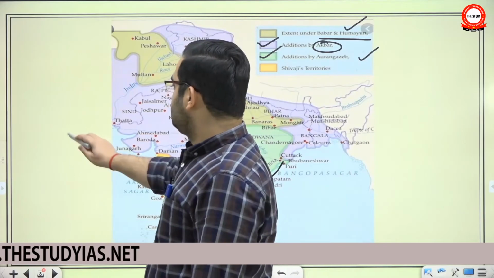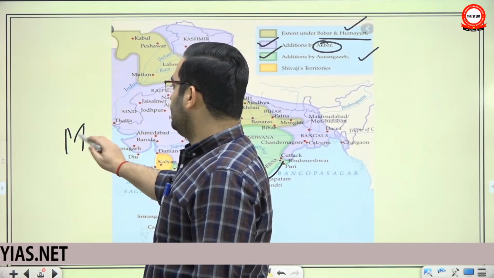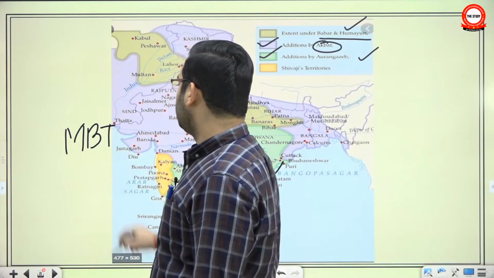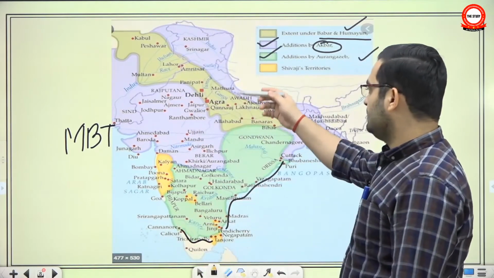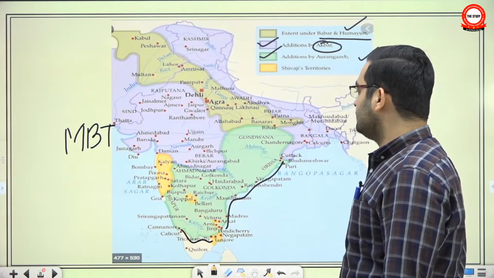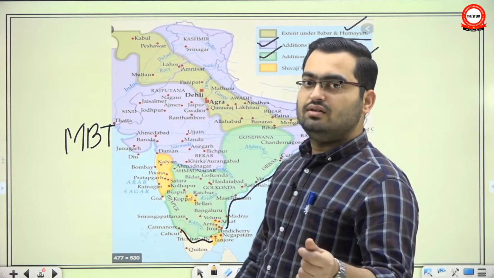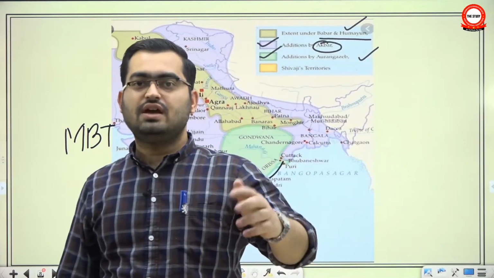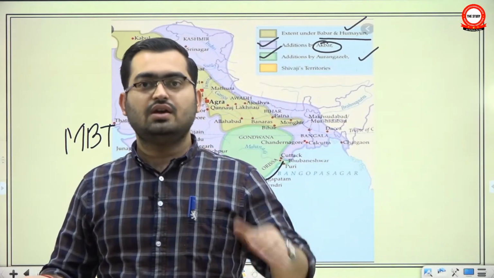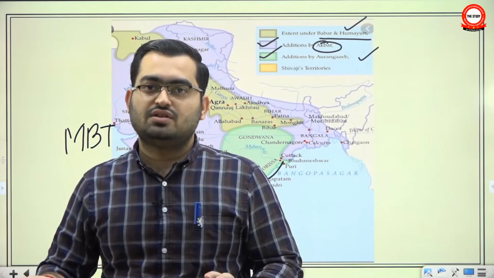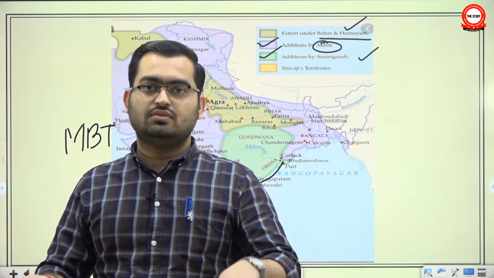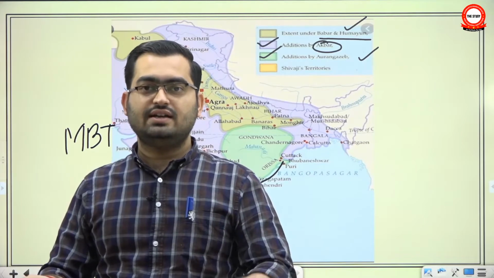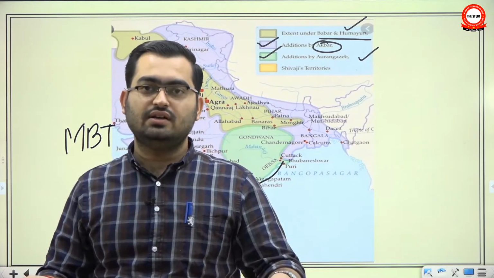Just as you see the similarity with Muhammad bin Tughlaq. Muhammad bin Tughlaq had the same problem. He expanded the extent of the Delhi Sultanate to its maximum. But the moment he reached the maximum, very soon everything came crashing down. He went on an expedition to quell a rebellion. The news spread that the Sultan had died. Immediately all the southern territories revolted.